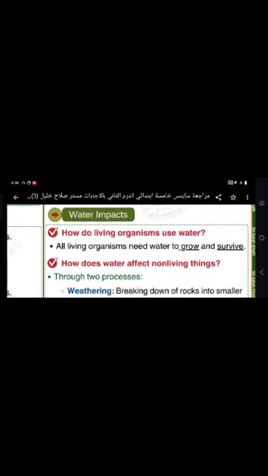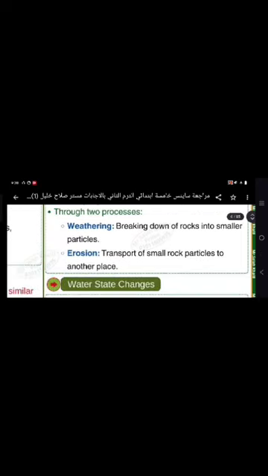Water impacts. How water impacts living organisms and also non-living things. Okay, let's start first with the effect of water on living organisms. All living organisms need water, like we've mentioned before, for growing, for surviving, and so on. While water can affect non-living things by two processes, which are weathering and erosion.